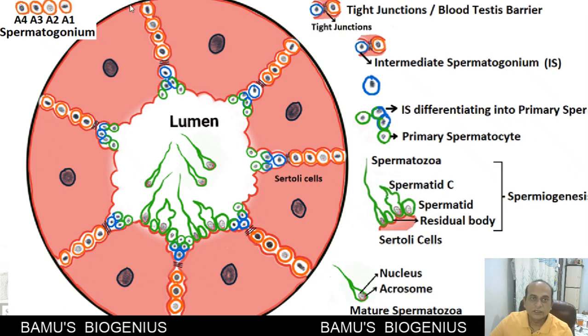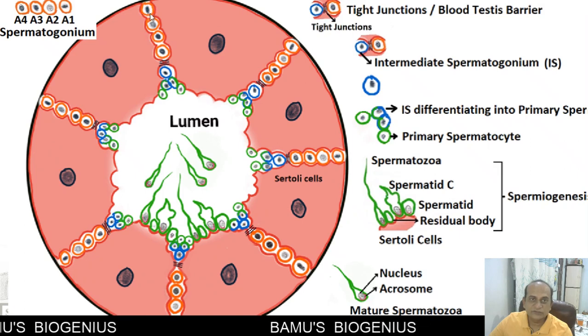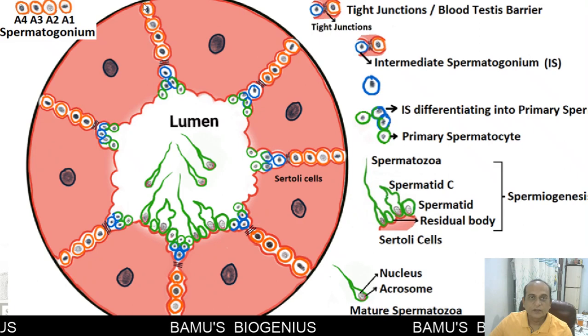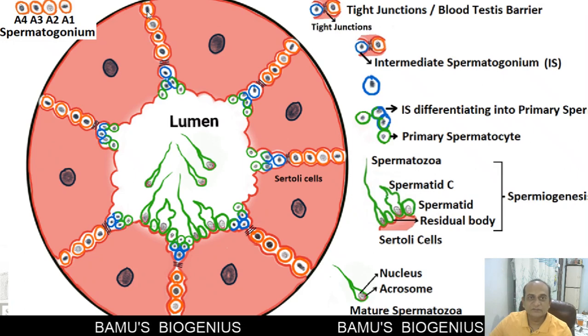Near the basement membrane, you can see spermatogonia of A1 type, then A2 type, then A3 and A4 type. All these are stem cells, but when this spermatogonium stem cell divides, it forms two daughter cells.